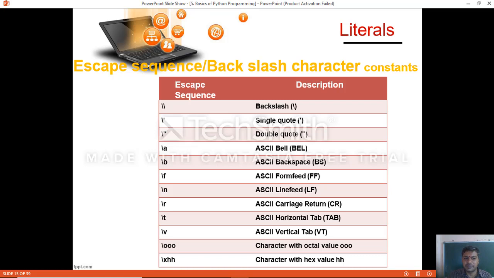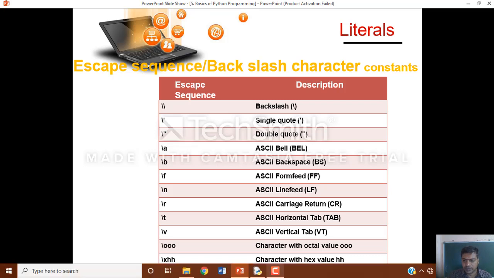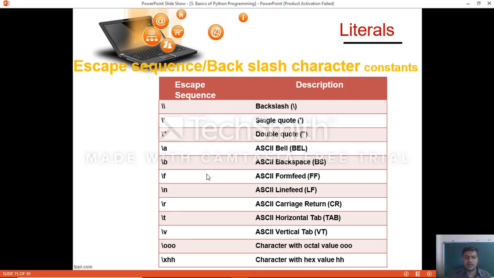Literals: escape sequences, or backslash characters as character constants. Escape sequence description: you can see the different kinds of escape sequences which we can make use in our Python program.